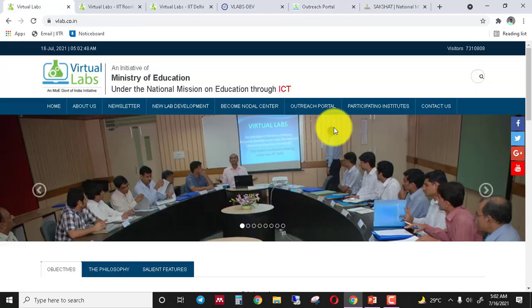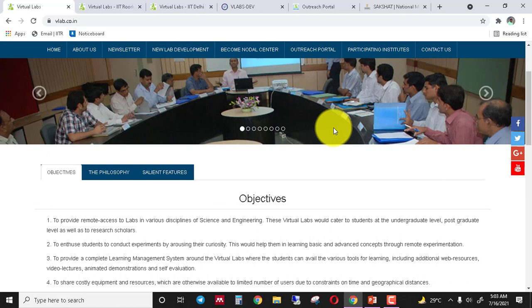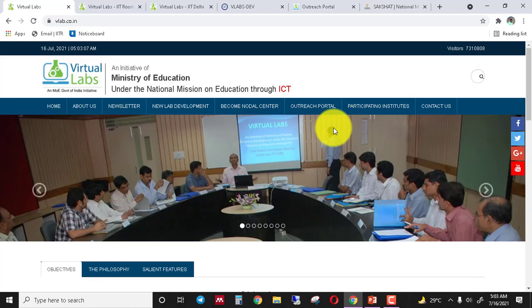Now I am talking about the registration procedure. If you are a faculty member or a student, you do not need to fill in any registration form to register yourself on this portal, and you do not need to pay a single penny to perform experiments on the virtual lab platform. All these labs are available free of cost, and anyone can perform the experiment without any registration, right?